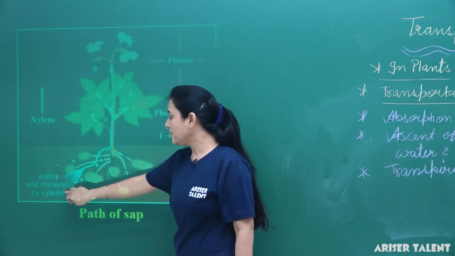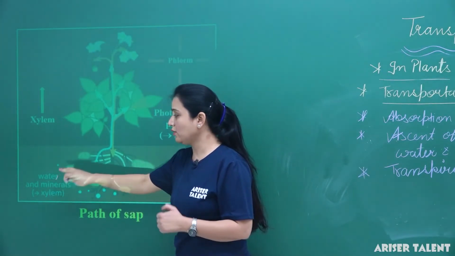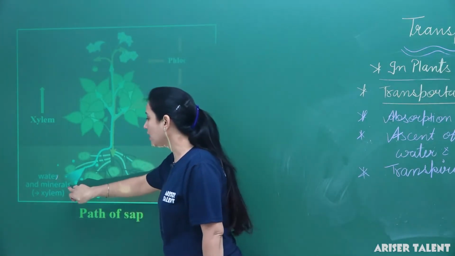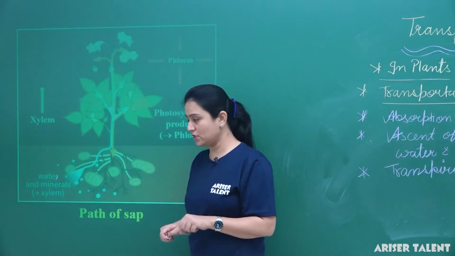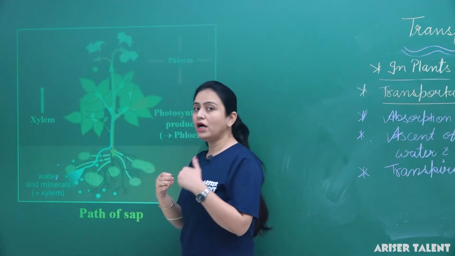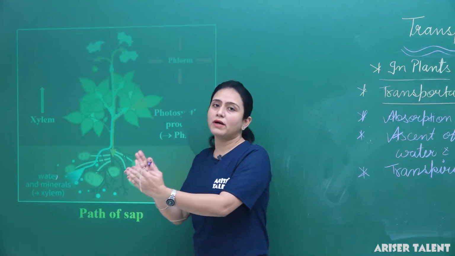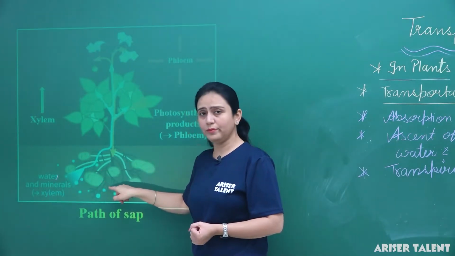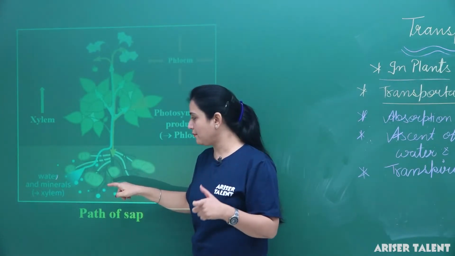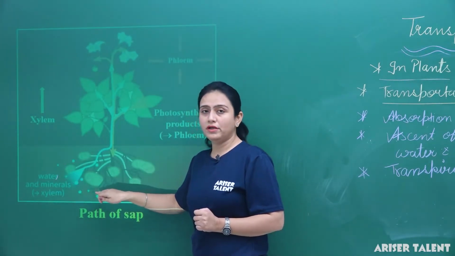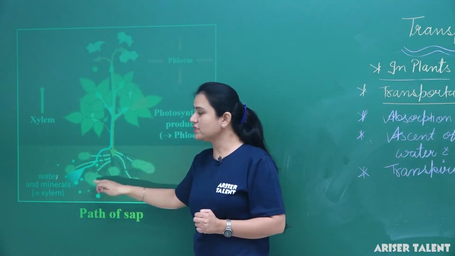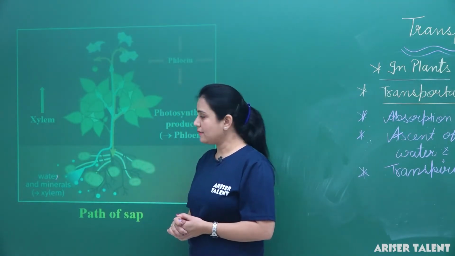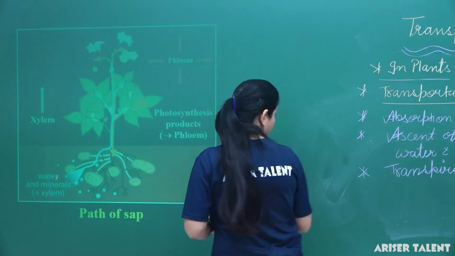If we talk about the minerals, first let me explain that water generally moves from the higher concentration to the lower concentration, and the mineral salts present in the soil move from the higher partial pressure to the lower partial pressure. Then they are carried from the root epidermis, which is present at the root apex. Thus water and minerals reach the xylem. This is the complete process of absorption of water and minerals. Come to the first point.